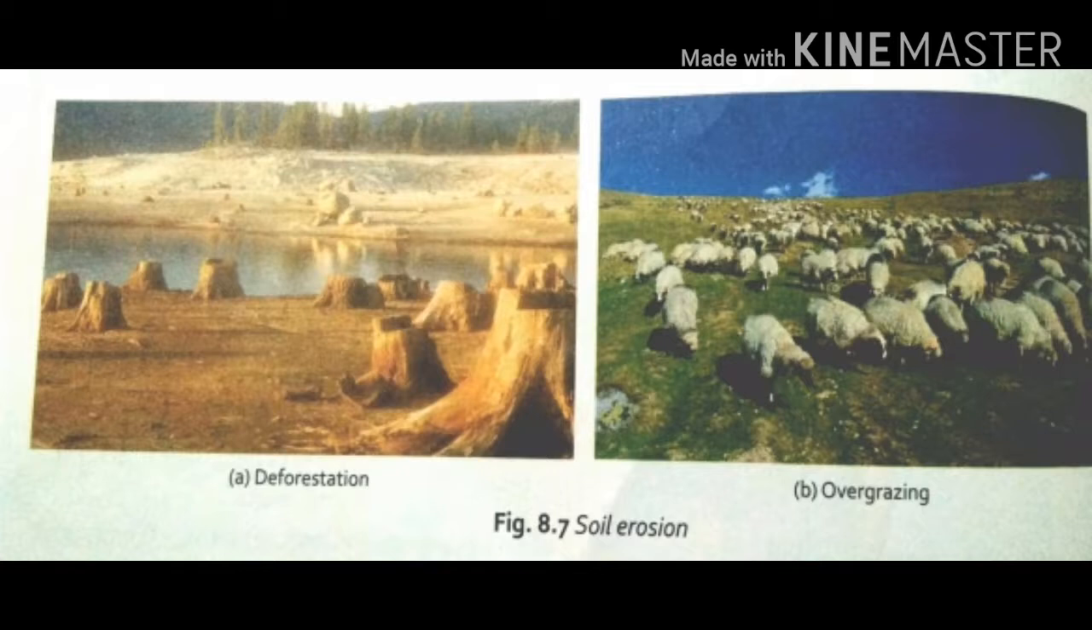Next one, effects of soil erosion. Soil erosion results in loss of valuable topsoil, which is rich in nutrients and organic matter. Loss of soil fertility: all the nutrients required by crops for their growth are present in the topsoil. Loss of topsoil from agricultural land makes it less fertile. So it reduces the agricultural produce.